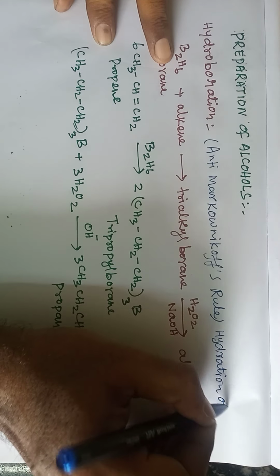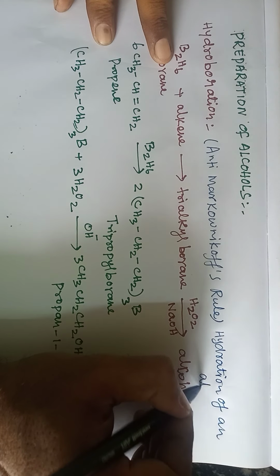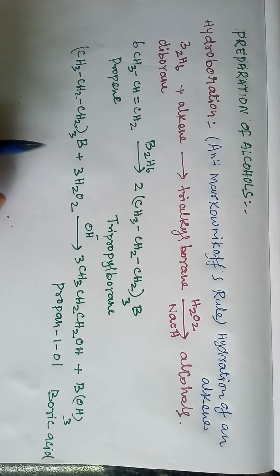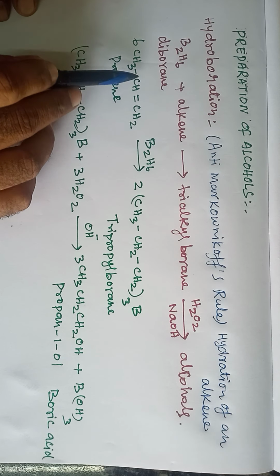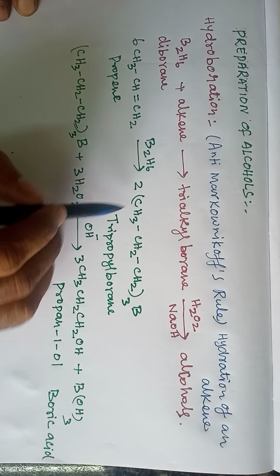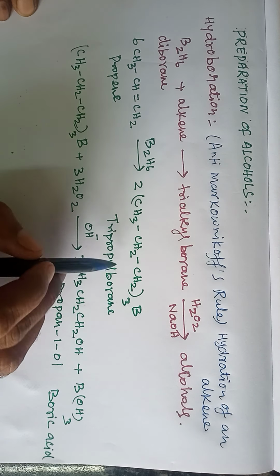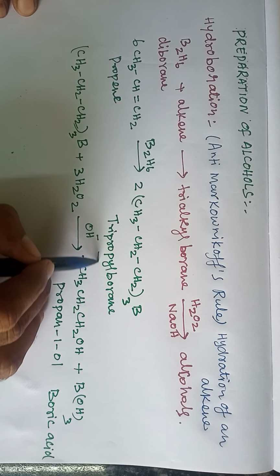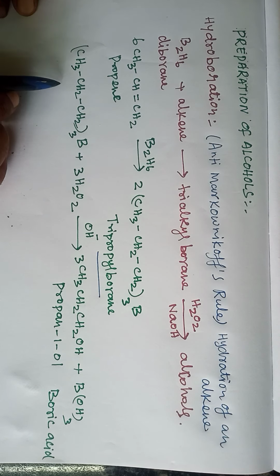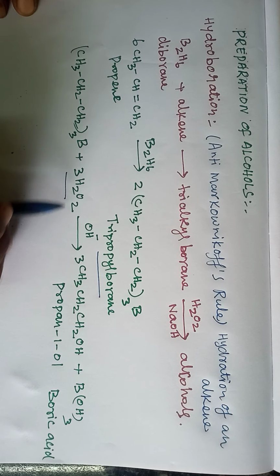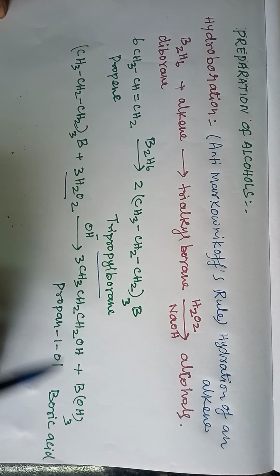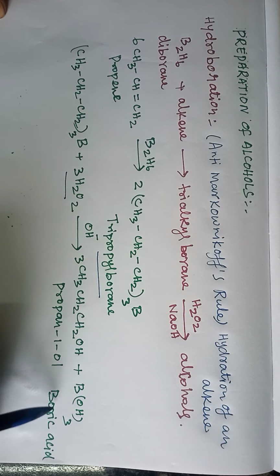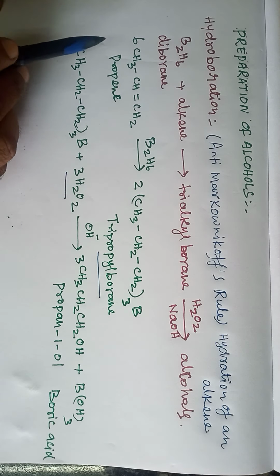Here we are taking an alkene like propene. This propene reacts with the diborane. It gives trialkyl borane, so the name of this compound is tripropyl borane. This tripropyl borane, on treatment with hydrogen peroxide in the presence of alkali or sodium hydroxide, gives alcohol and boric acid. This is the preparation of alcohol from hydroboration. It's a very important 3-mark question.